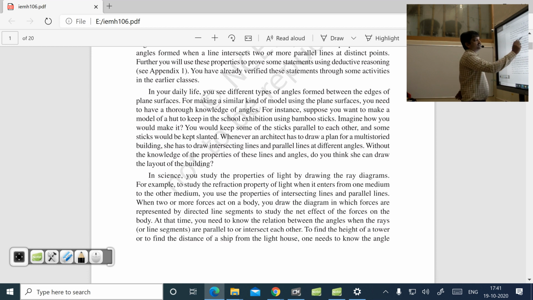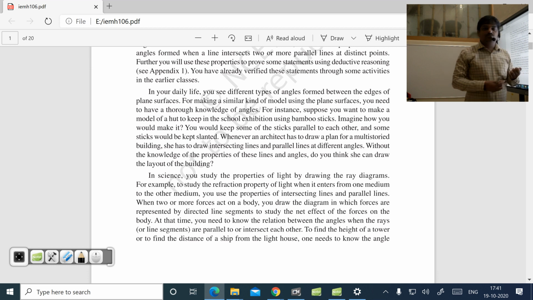In your daily life you see different types of angles formed between the edges of plane surfaces. For example, look at the walls surrounding your room. Between any two walls there is an adjoining line, and the two plane surfaces at the intersection line make some angle. This angle information is required for construction.